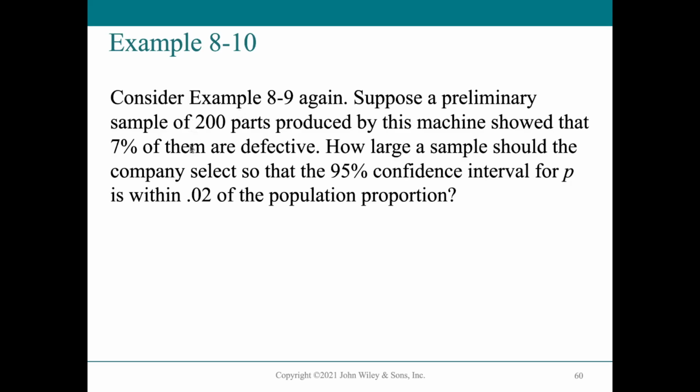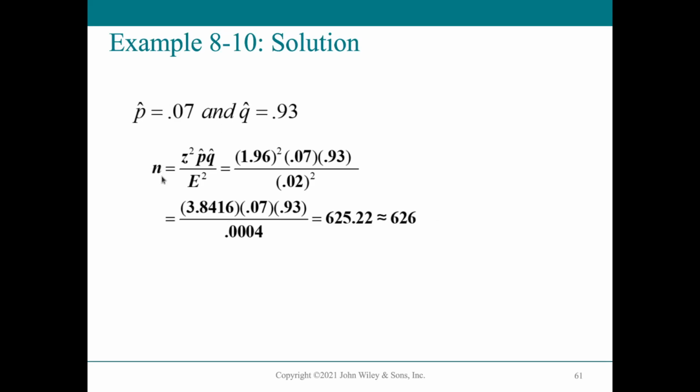We are still trying to find what the proper sample size should be, the sample size we will use to get the sample statistic that estimates the population parameter. So this is just a preliminary sample. From this preliminary sample, we get p of 0.07, and q of 0.93.